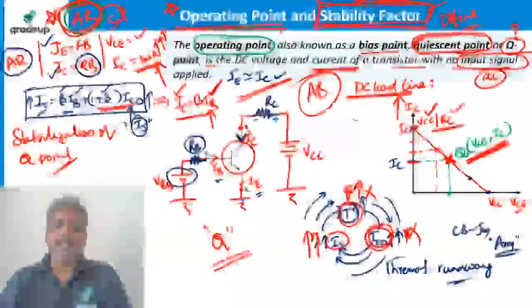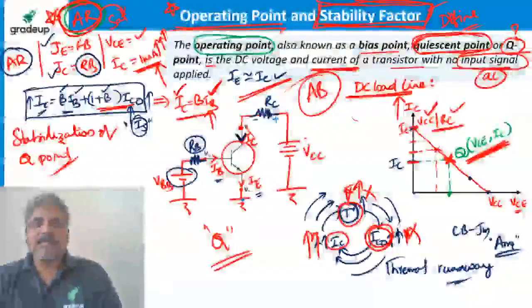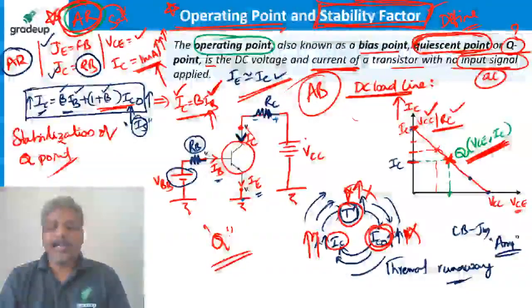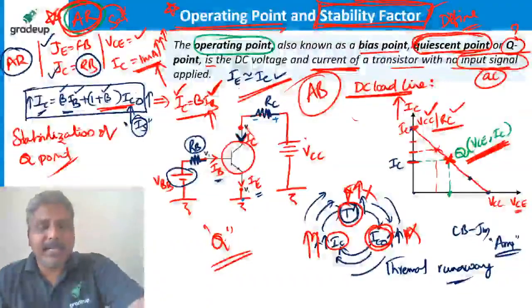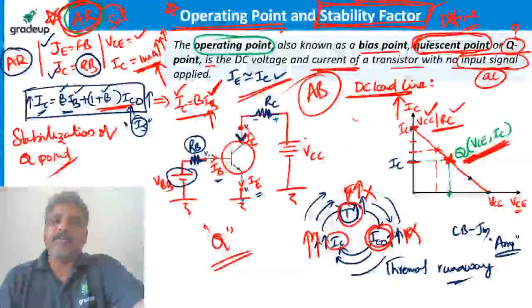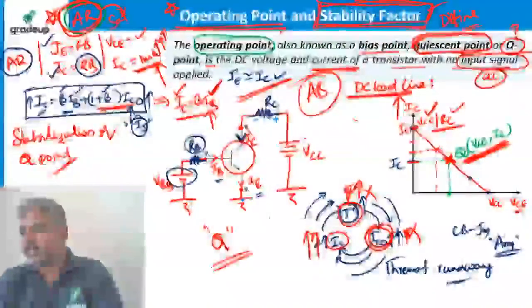How to find it, I'll tell you. Like ripple factor in a rectifier. Why do we find ripple factor? To identify whether ripple is more or not, we find a ripple factor. Similarly, whether the operating point is stable or not can be found by finding a factor called stability factor. Shall we find it, guys? Shall we find it?